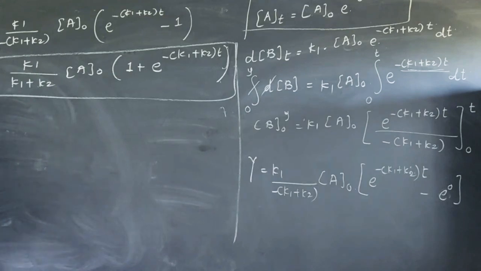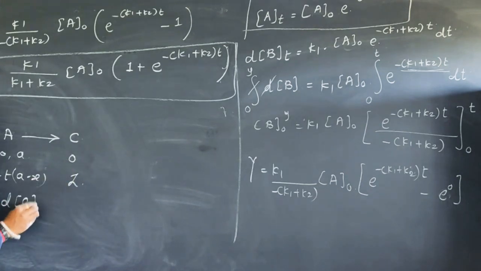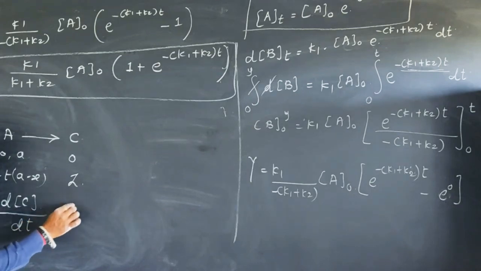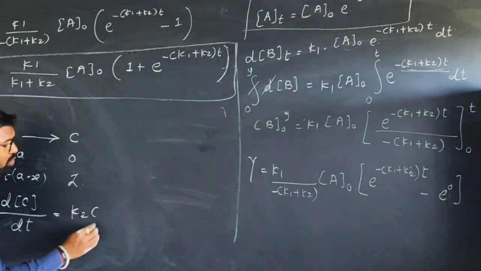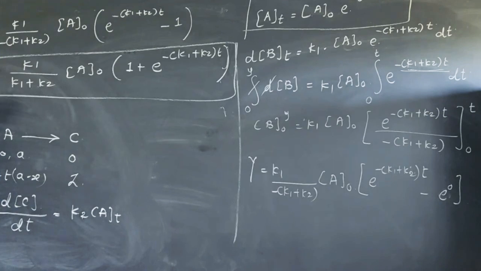Now, we want to calculate the concentration of product C at time t, that means Z. For this reaction, A gives C. At t is equal to 0, A amount of reactant, 0 product is formed. At t is equal to t, A minus x amount of reactant remains behind, and there is a formation of Z amount of product, right? Then the rate of formation of product with time is equal to K2 into At. The derivation will be the same, only the changes take place in the final answer.